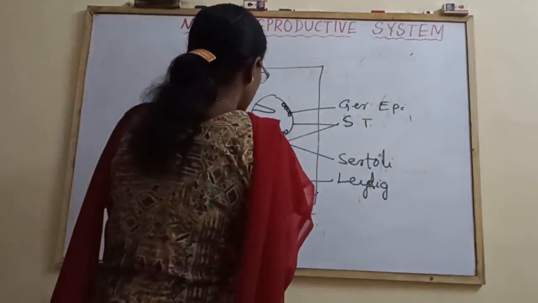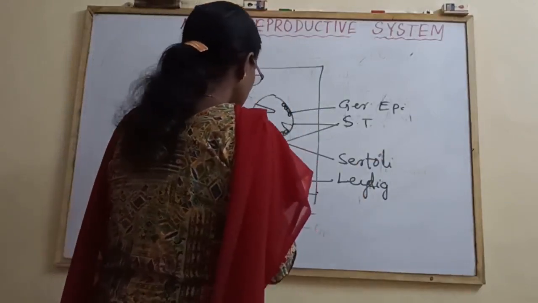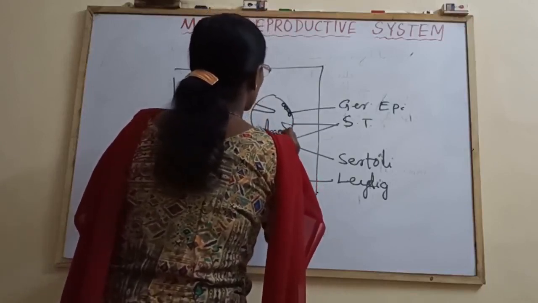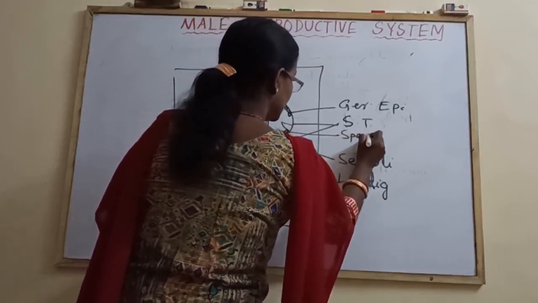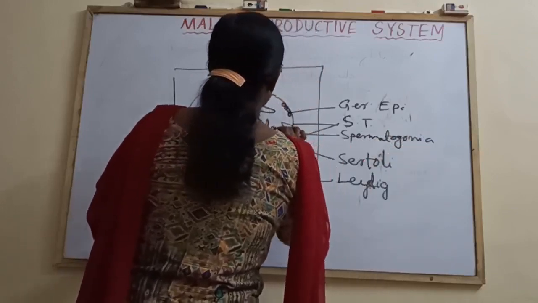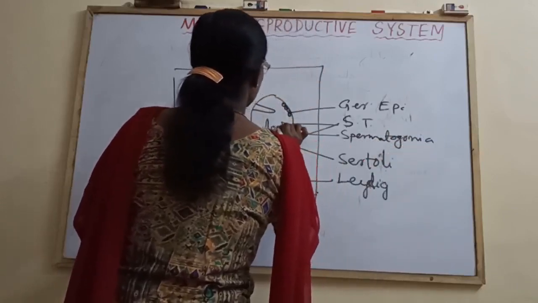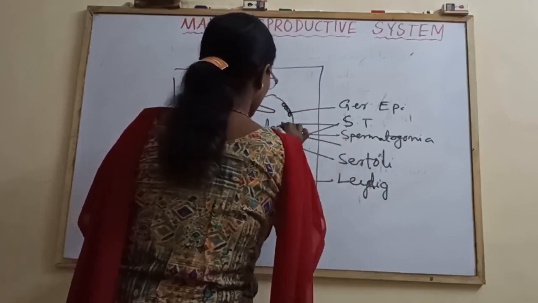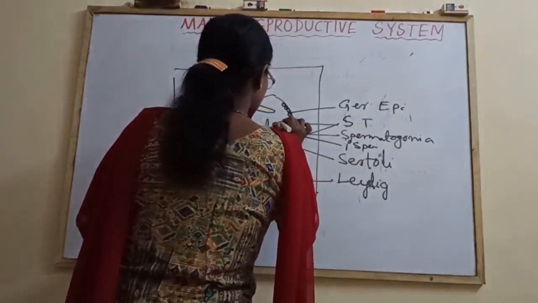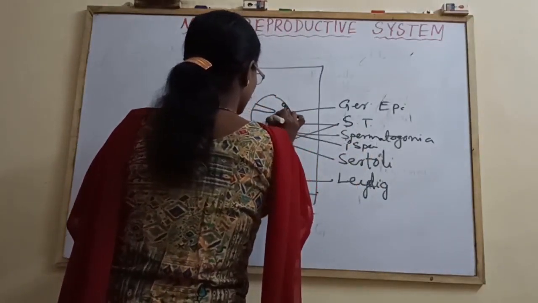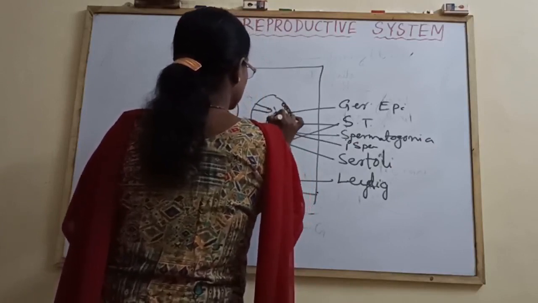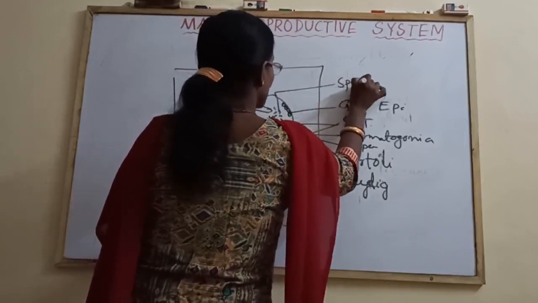Now you have to show the different stages in this diagram. That is spermatogonia, primary spermatocytes, this is the primary spermatocytes, then primary spermatocytes, next one is the secondary spermatocytes, then spermatids. And finally, you will draw some elongated sperms at the center, which are the spermatozoa.